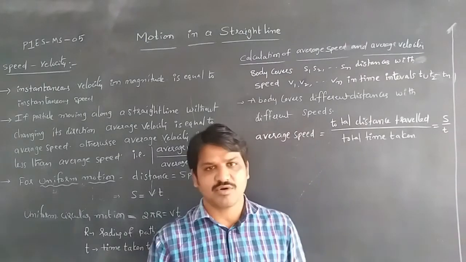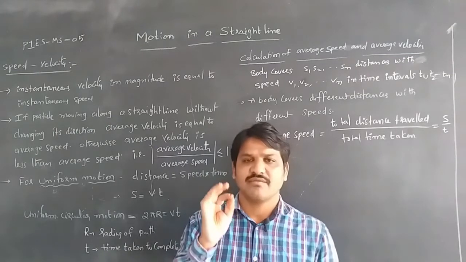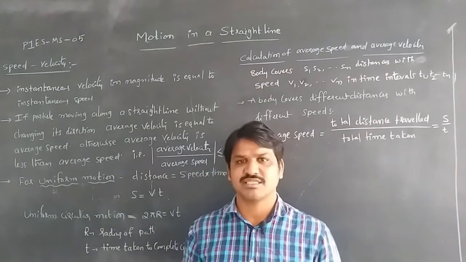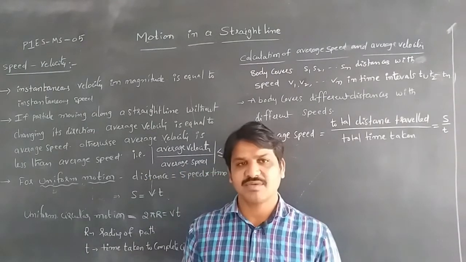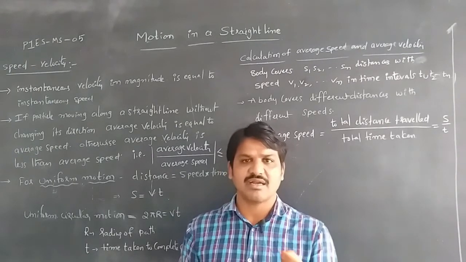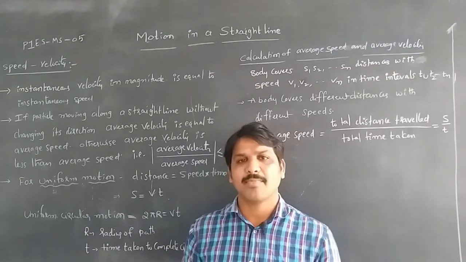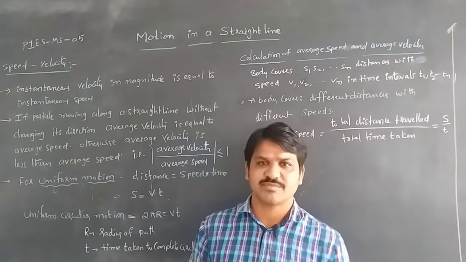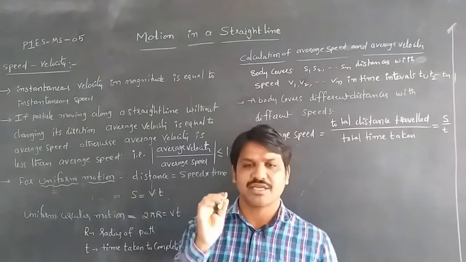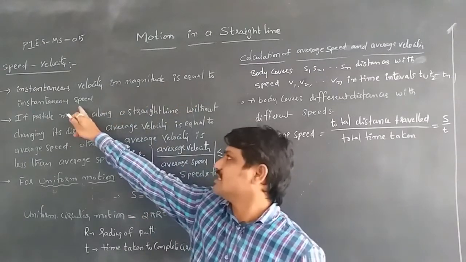Whenever the body is moving along a straight line, distance is equal to displacement. Distance and displacement are both equal. As well, when the body is moving along a straight line, the average speed and average velocity are also equal in magnitude. In that case, instantaneous speed is also equal to instantaneous velocity in magnitude. So the instantaneous velocity in magnitude is equal to instantaneous speed.